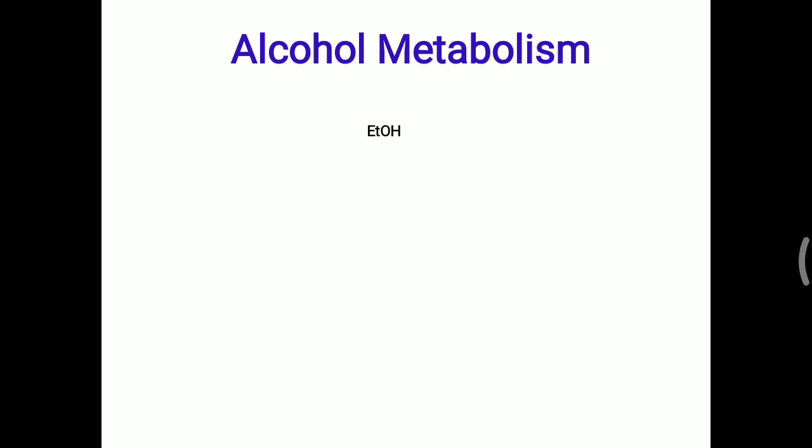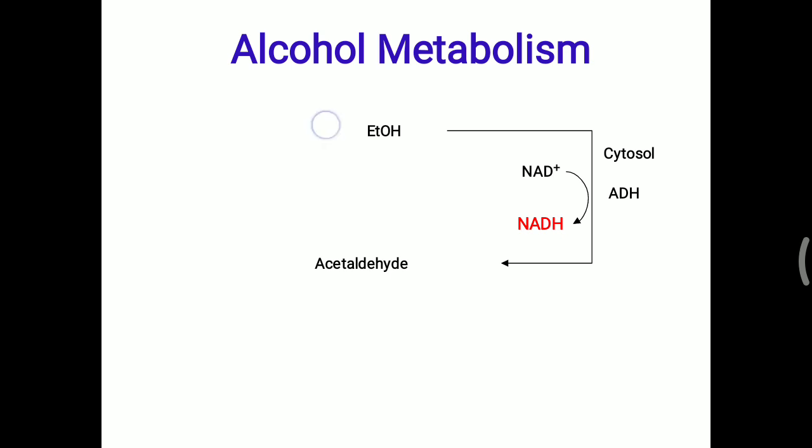Last in importance in this carbohydrate metabolism, you have to remember alcohol metabolism. The most important one is ethanol. Ethanol is metabolized inside the cytosol with the help of the alcohol dehydrogenase enzyme. Here NAD plus is converted into NADH, and that can provide energy. So ethanol will be converted into acetaldehyde. So ethanol to acetaldehyde formation occurs with the help of alcohol dehydrogenase in the cytosol.